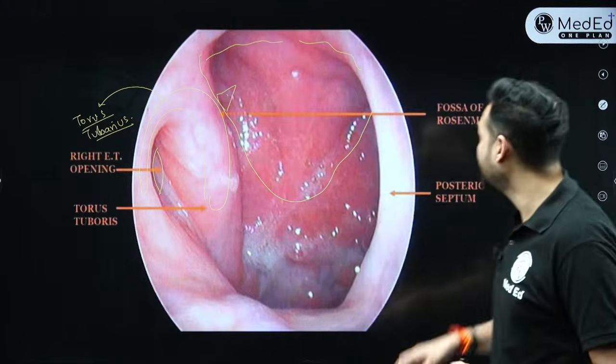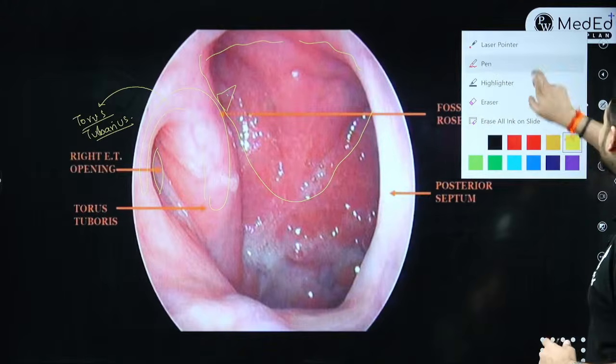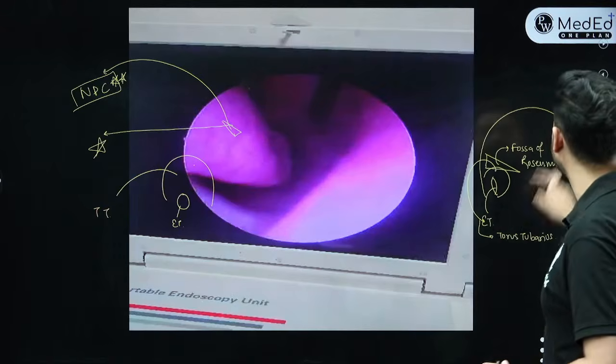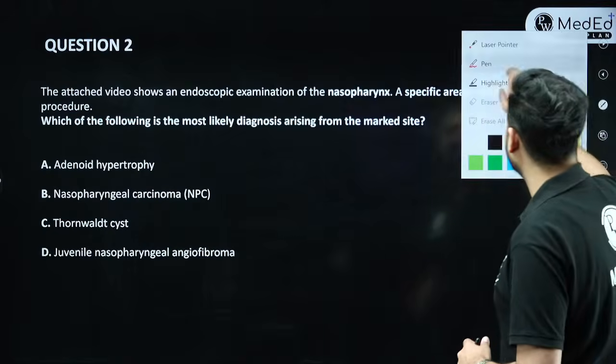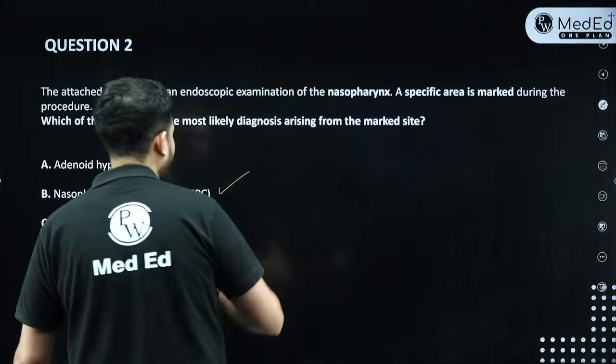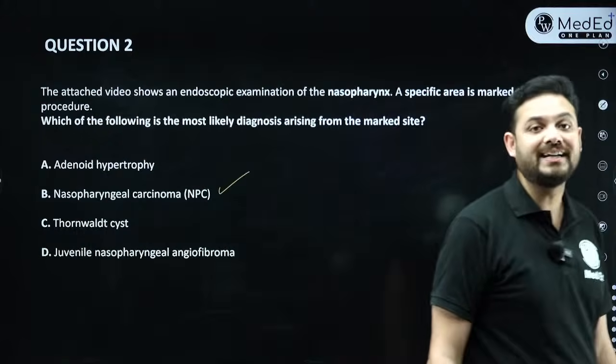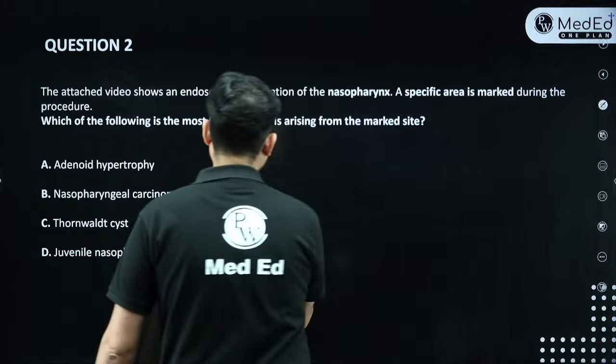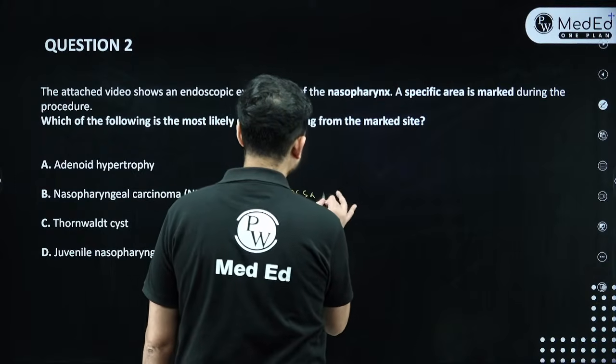Okay, fine, chalo. So what will be the answer? Most of you have already given this answer. The answer to this particular question is straightforward, and it is nasopharyngeal carcinoma without a doubt. And that's the mark site. That site is the fossa of Rosenmüller. The site is the fossa of Rosenmüller.